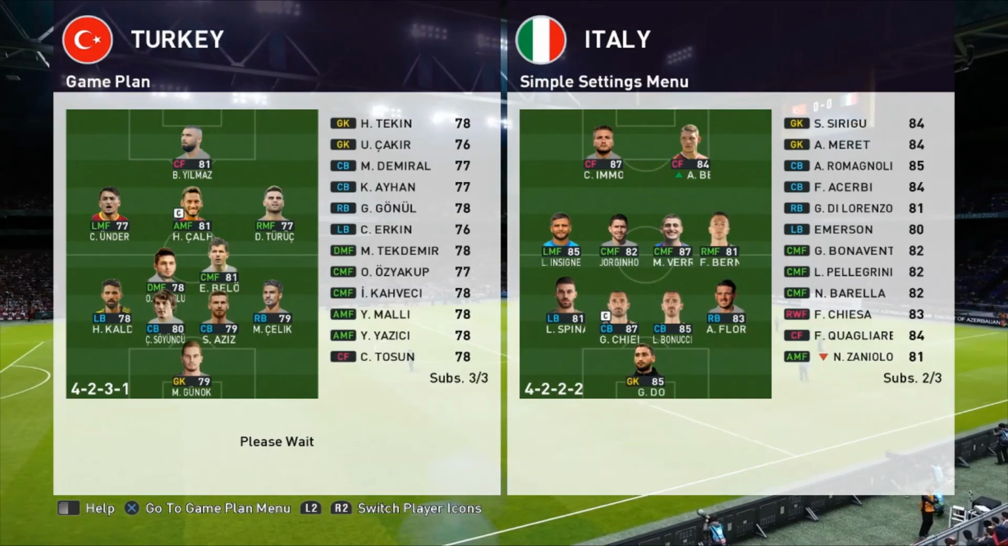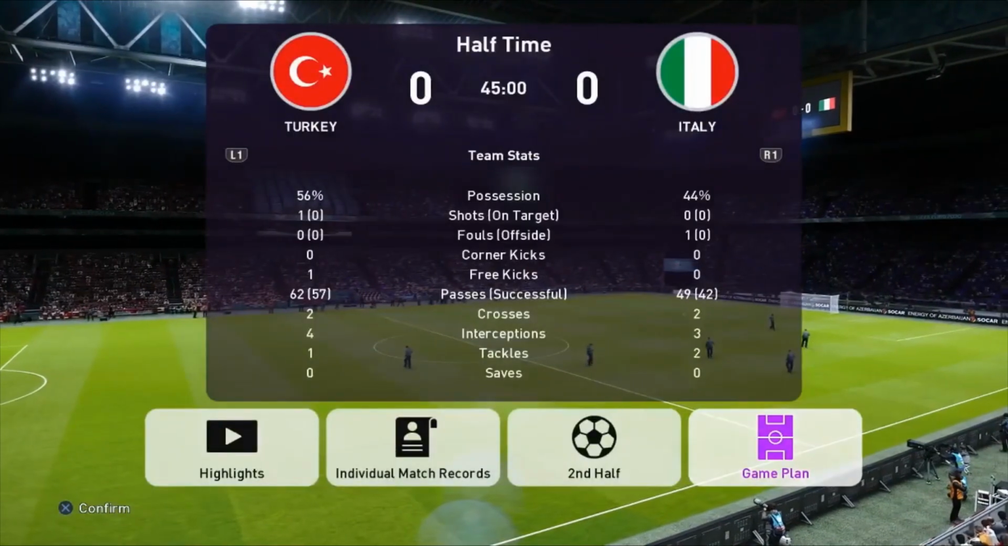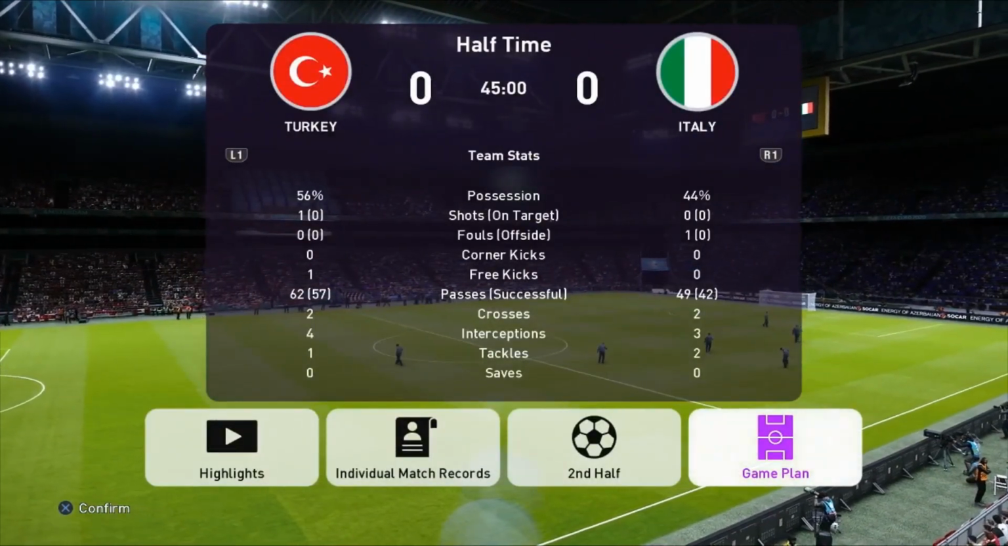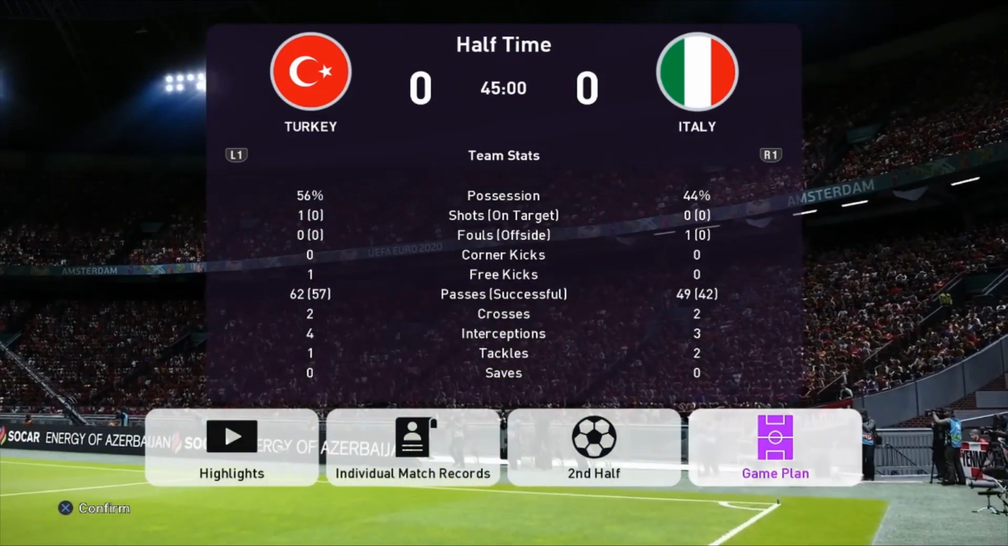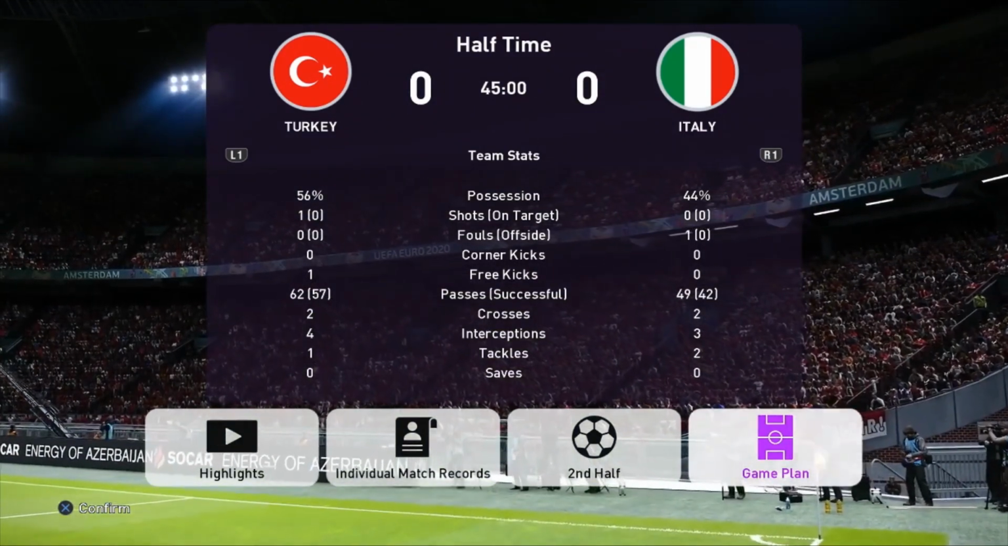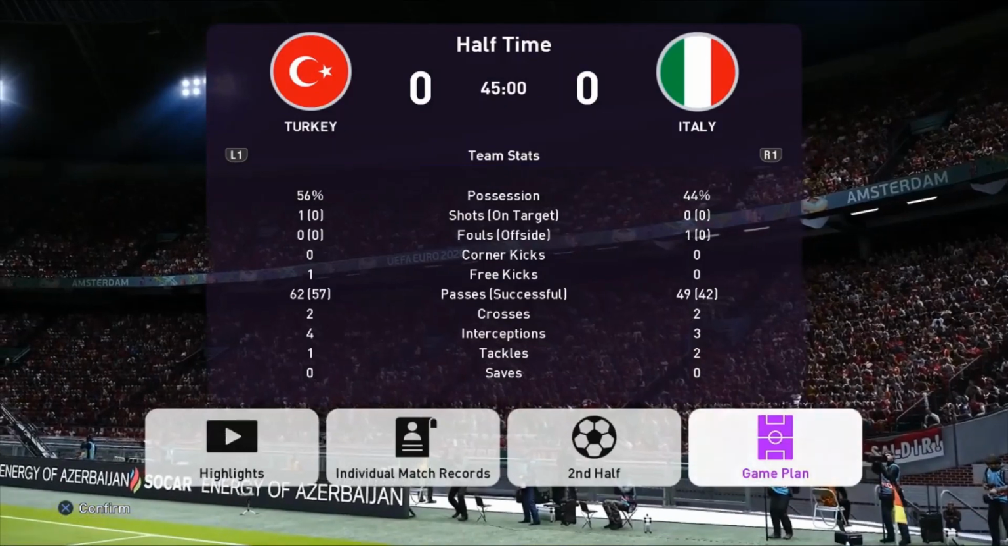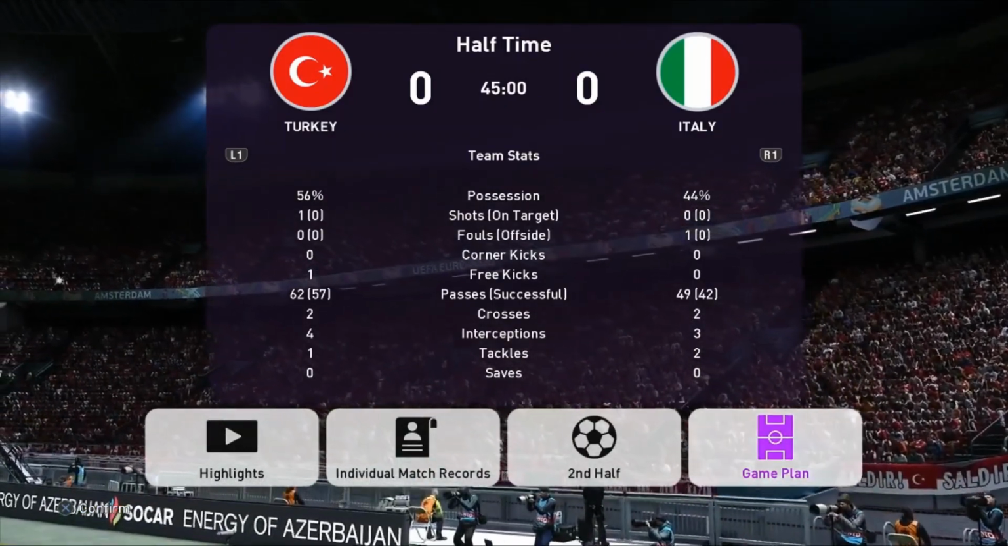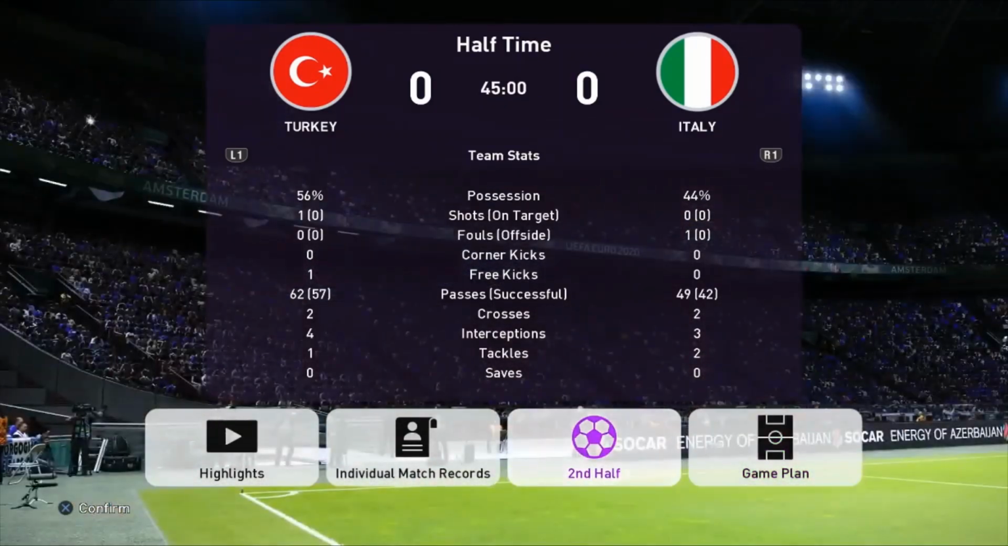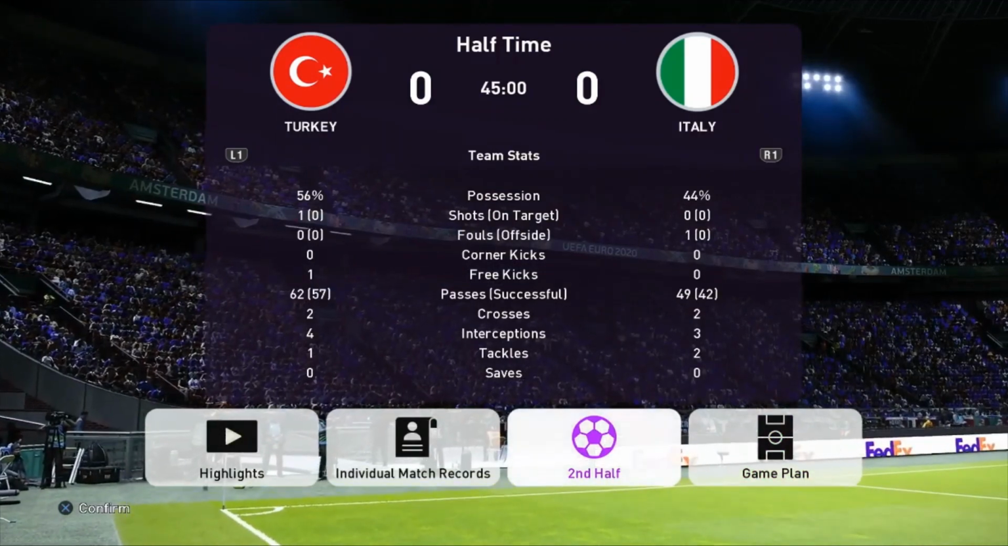All good. Perfect. Right, here we go. As you can see stats-wise, 1 shot so far, none on target for either side in this fixture. 56% possession for Turkey, 44% for Italy. Let's find out what happens in this second half. It's Turkey versus Italy, and it's live.